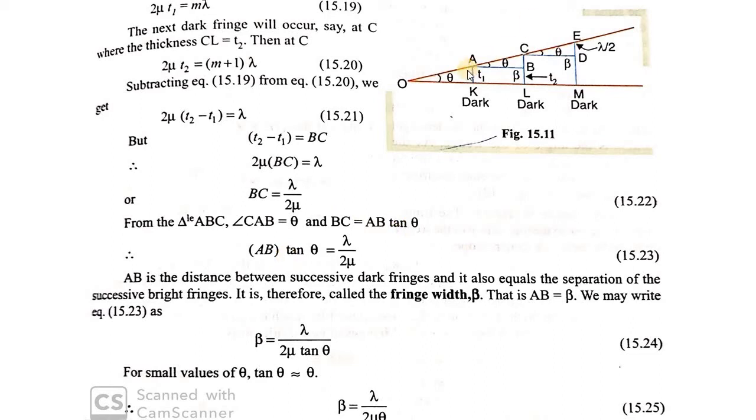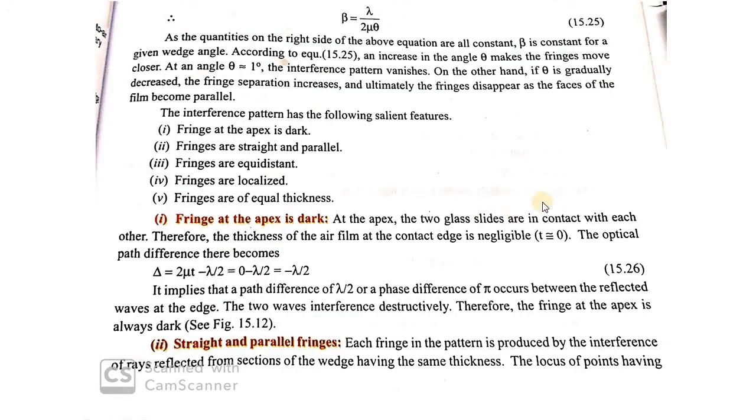From that I can get the distance between the two dark fringes, that is AB. AB is equal to lambda by 2 mu tan theta. For very small angles, tan theta is approximately equal to theta, and beta is equal to lambda by 2 mu theta. As the quantities on the right hand side of the above equation are all constant, beta is a constant for a given wedge angle.